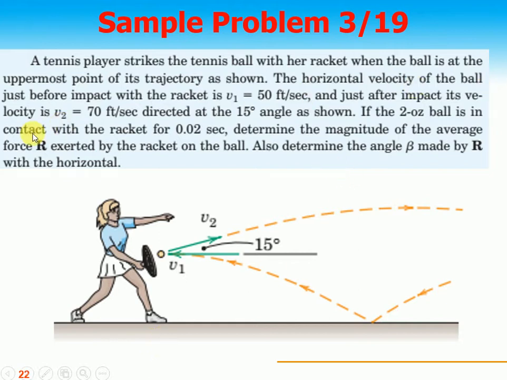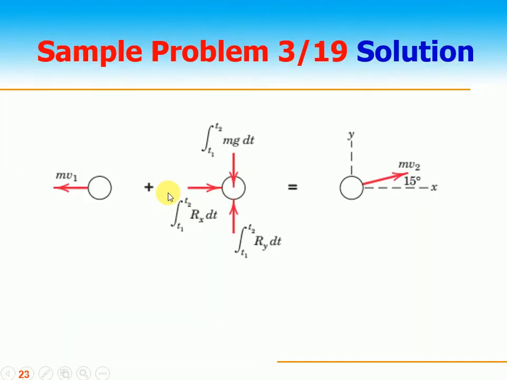The horizontal velocity of the ball just before impact with the racket, v1, is 50 feet per second, and just after impact its velocity is 70 feet per second, directed at an angle of 50 degrees with the x-axis. If the 2 ounce ball is in contact with the racket for 0.02 seconds, determine the magnitude of the average force R exerted by the racket on the ball. Also determine the angle beta made by R with the horizontal direction.